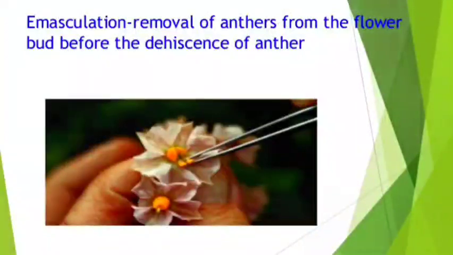Okay. So first step, as I told you, it is the emasculation, where if the female part bears bisexual flowers, we remove the anthers from the floral bud before the anther dehisces using a pair of forceps. So you can see this with the diagram. With the forceps, we are removing the anther part. Okay. Then after doing this emasculation, we cover the flower, and that is called as bagging.